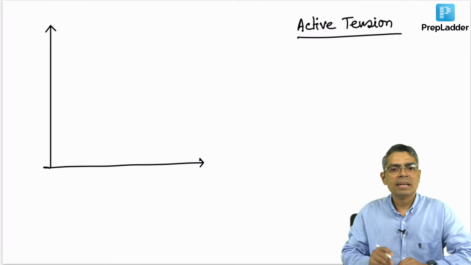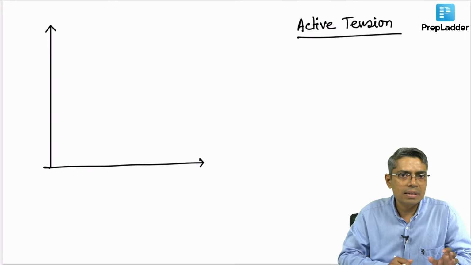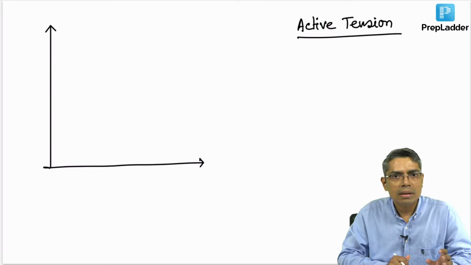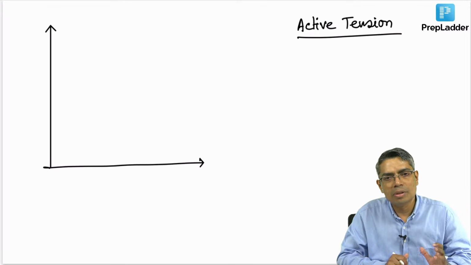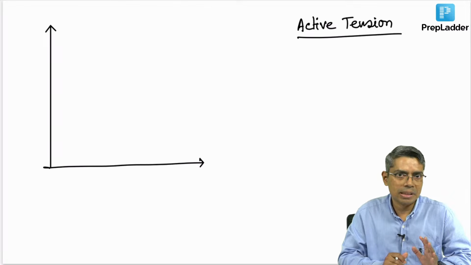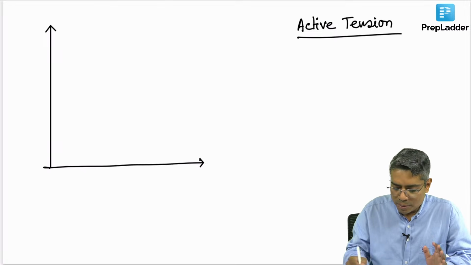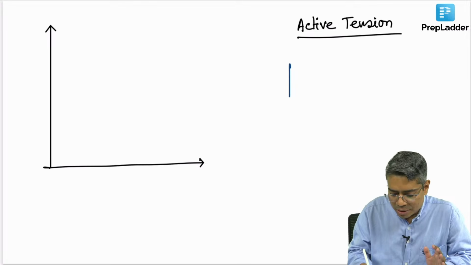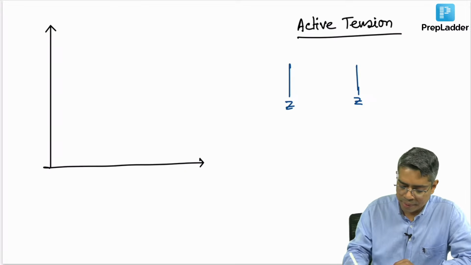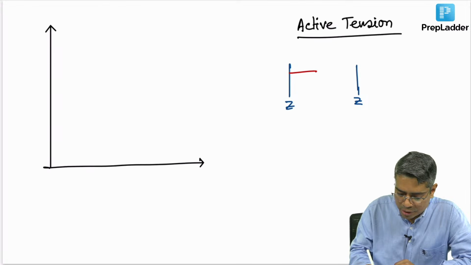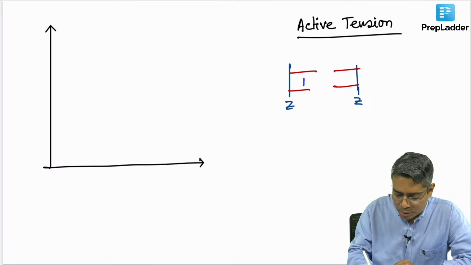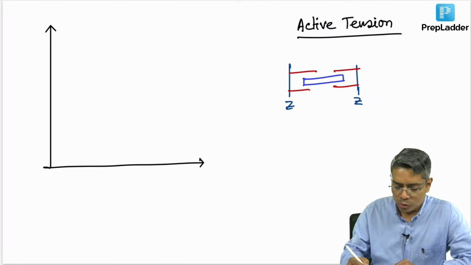What I told? Active tension is the tension generated by the actin myosin interaction within the sarcomere when the muscle is stimulated. If you imagine a diagram, suppose these are the 2 Z lines of the sarcomere, I believe you know the diagram of the sarcomere, and along with these Z lines the actins are attached. This red color is the actin, and in between are the myosins.